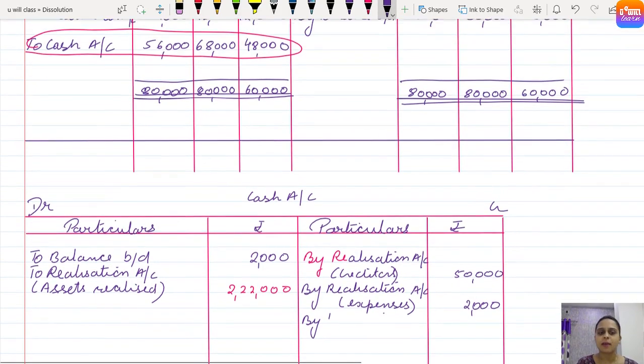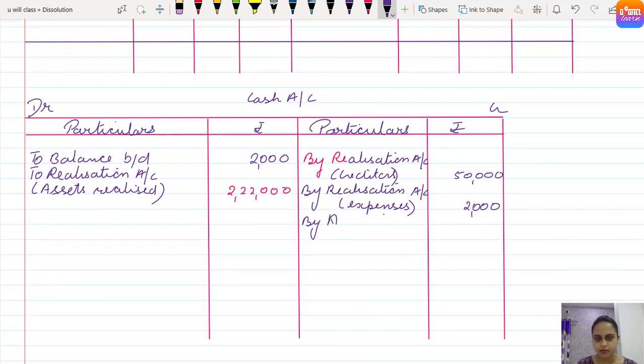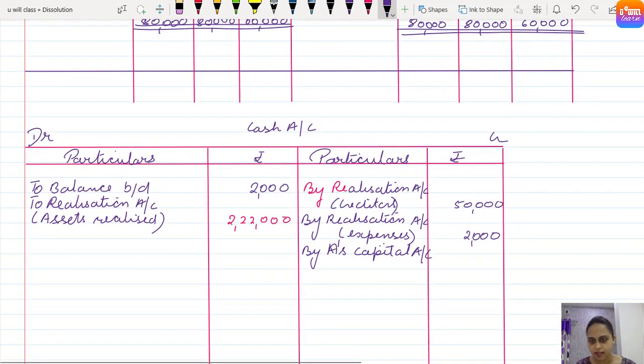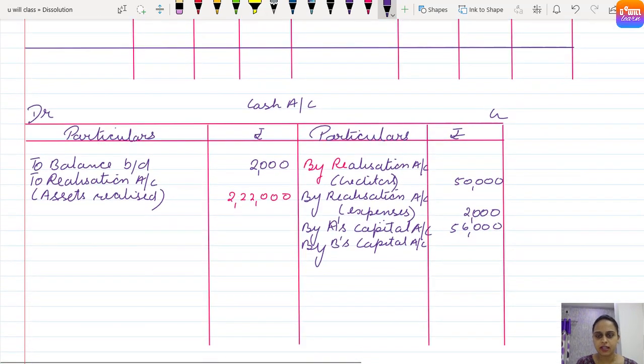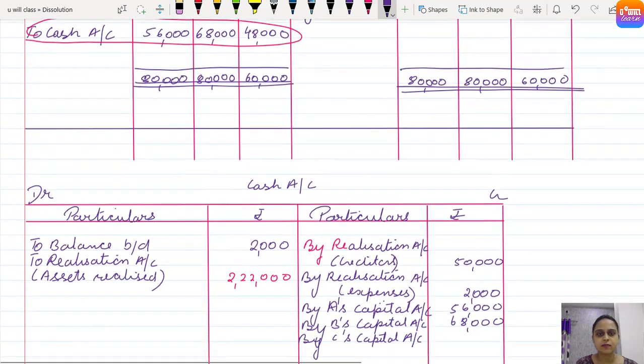So by partners capital, instead of writing partners capital, individual names: by A's capital account, how much? 56,000. B's capital account, amount is 68,000. And by C's capital account, amount is 48,000.